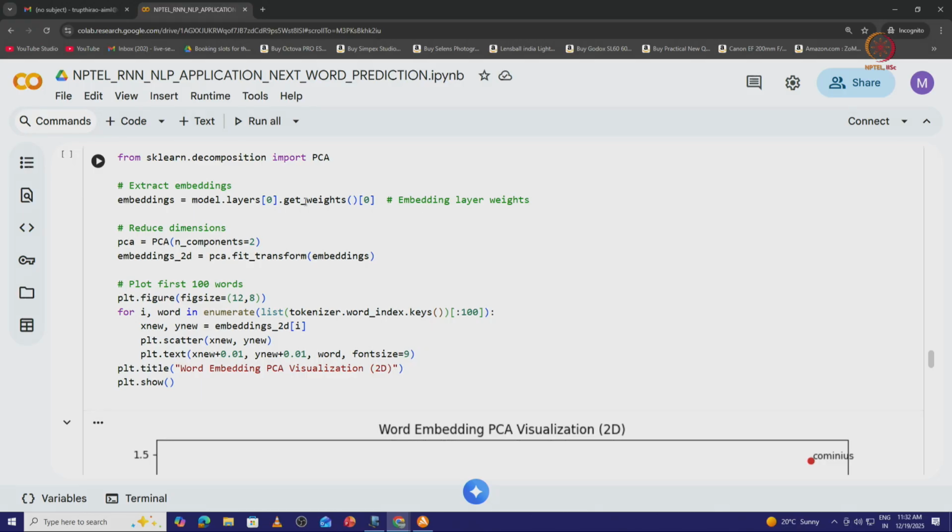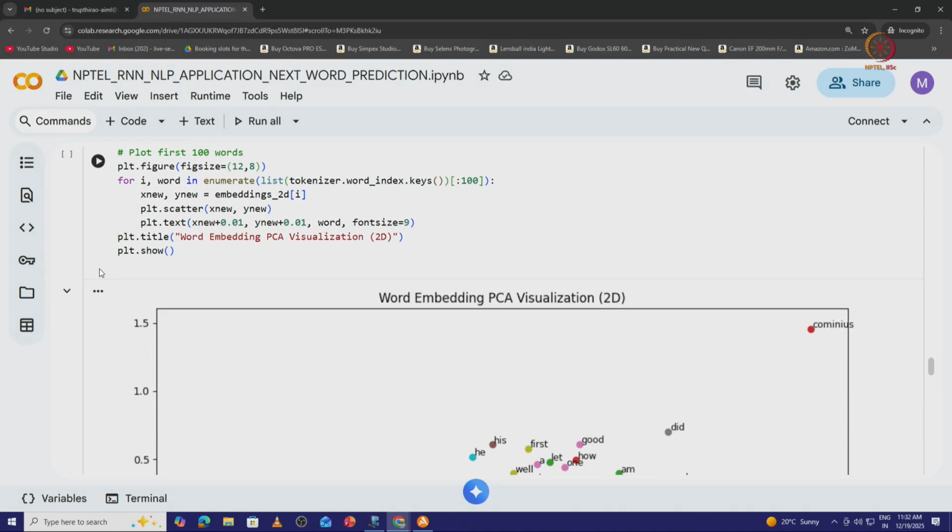These are the embedding layer weights which are extracted, and using the PCA function I take only the first 2 principal components. Using only the first 2 eigenvectors, I am trying to get the most frequent or most important words required for the prediction. Then I fit this PCA onto the embeddings, and plot the first 100 words which could be predicted.